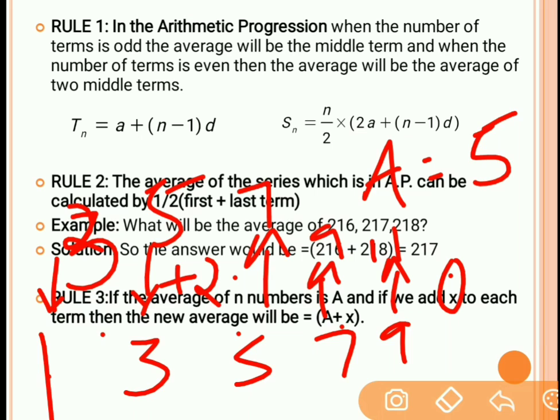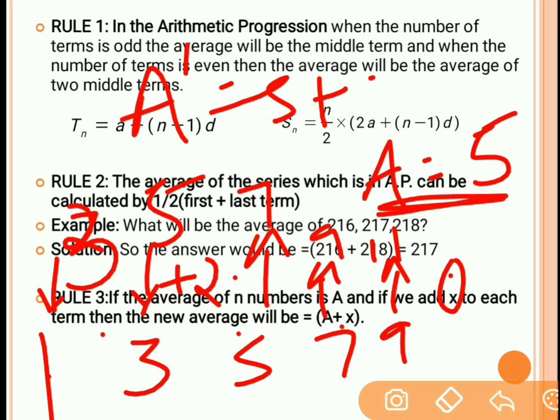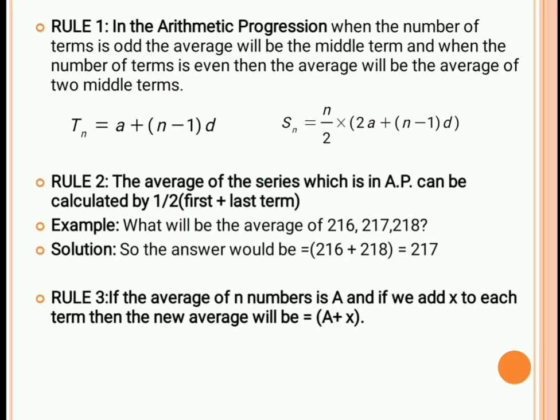Then what will be the new average? The new average will be the original average plus 2, right? The previous average was 5, so the new average A dash will be 5 plus 2, that is equal to 7. So the new average also gets increased by the value by which each and every term has been increased.